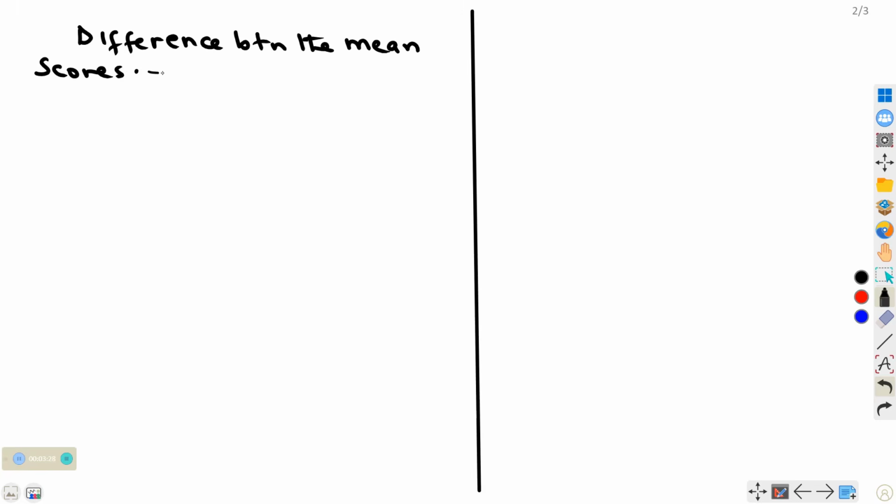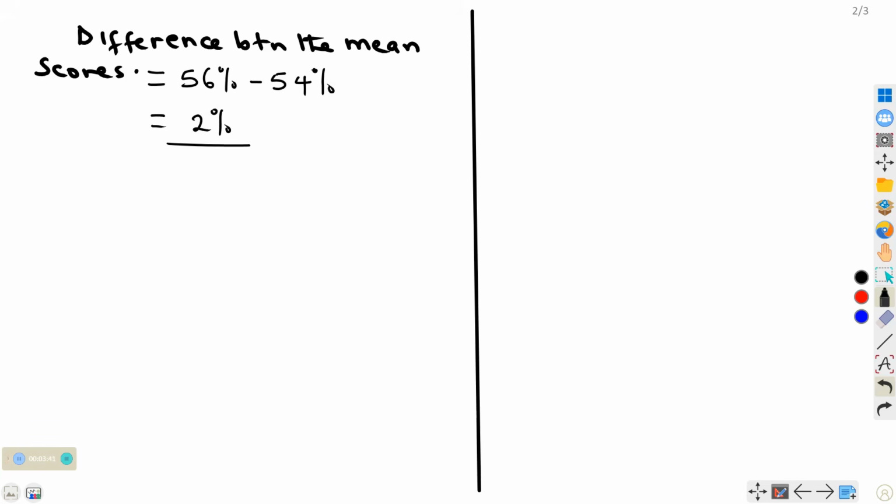So we need to look at the difference between the mean scores. What is the difference between the mean scores? The difference will be 56% subtracting 54%. So this will give us 2%.